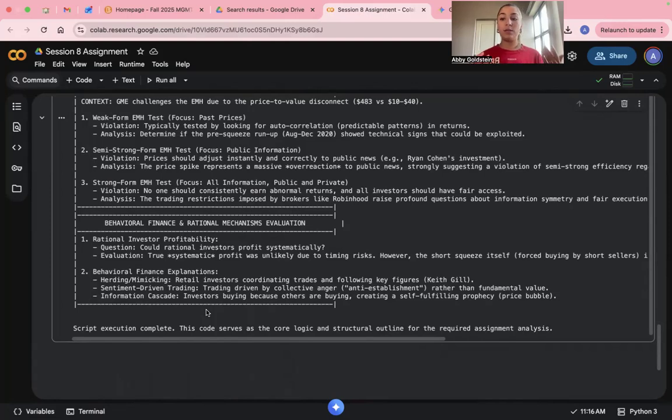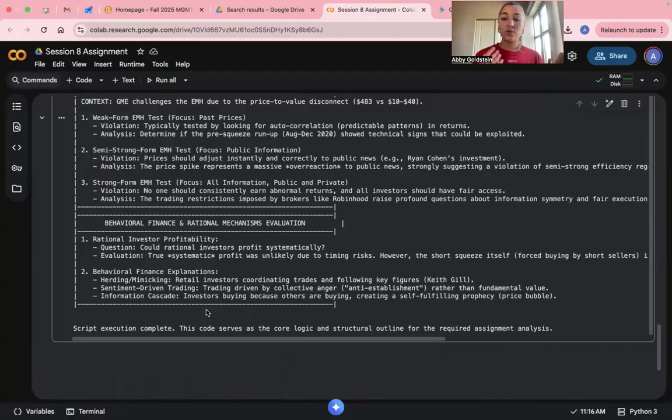Our analysis points to three key behavioral biases. Herding, which is investors following the crowd on Reddit. Sentiment-driven trading, which was trades motivated by anti-Wall Street sentiment rather than profit. And then information cascade, where people bought because other people were buying, creating a self-fulfilling price bubble.